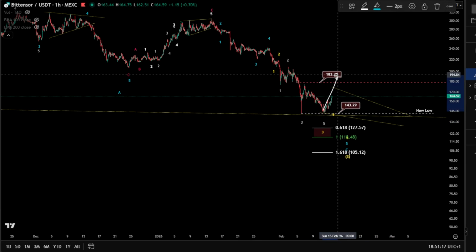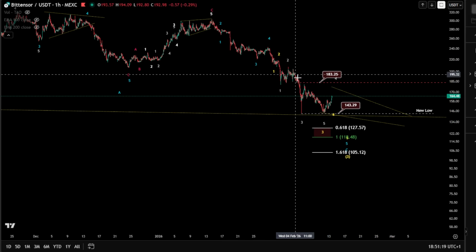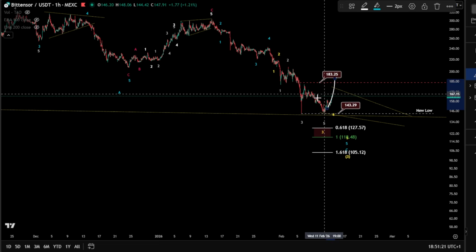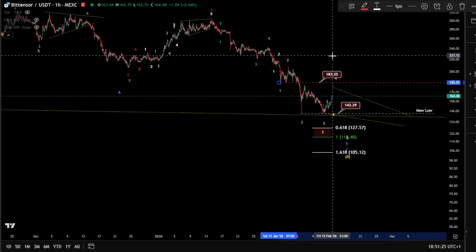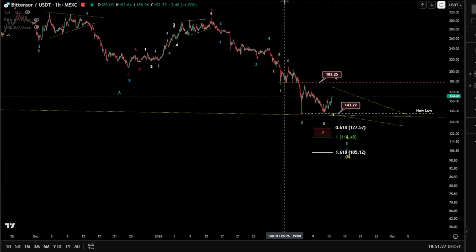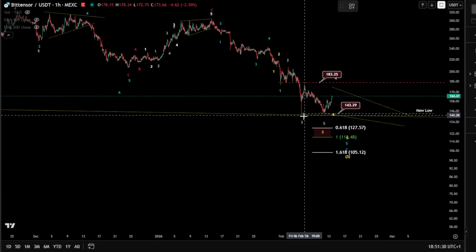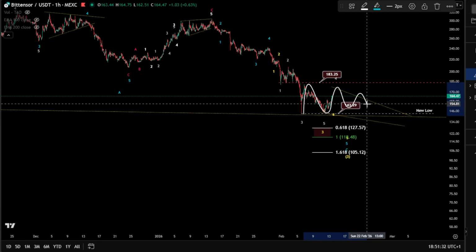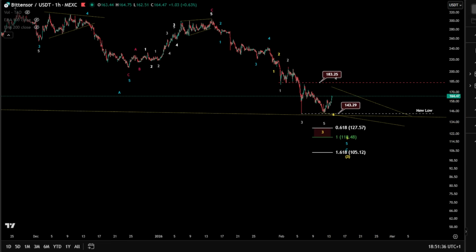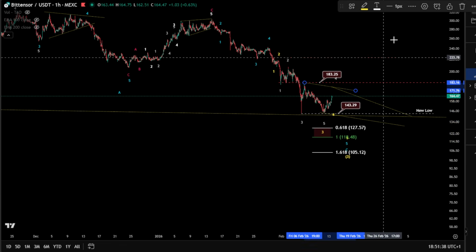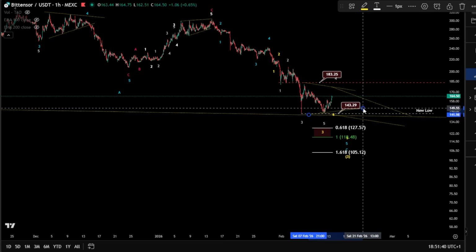Now, if we are in a wave 4 here, it can be a wave 4 pushing for higher, but don't forget that if you interfere here with the zone 1, this is going to be an invalidation of the impulse. So therefore, be careful. It might also be something like a triangle, and then pushing for a wave 5 finally towards the downside. So the triangle possibility is also over there. Don't forget this. Here we go.